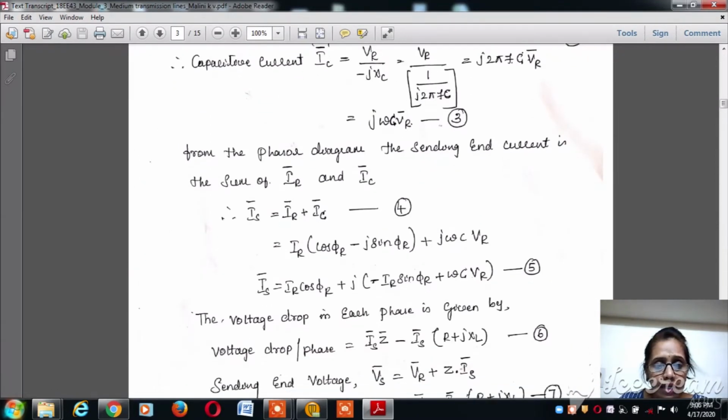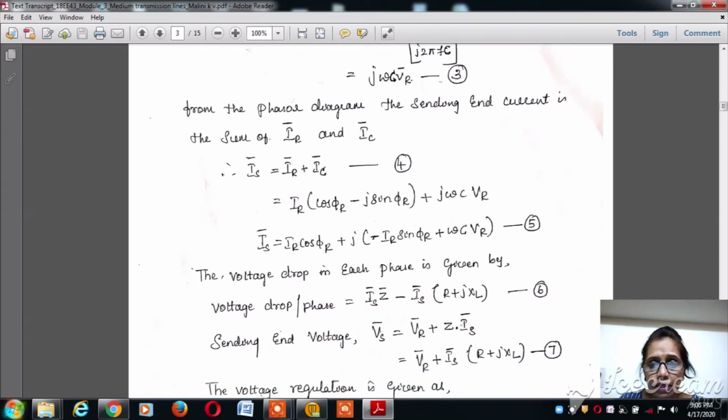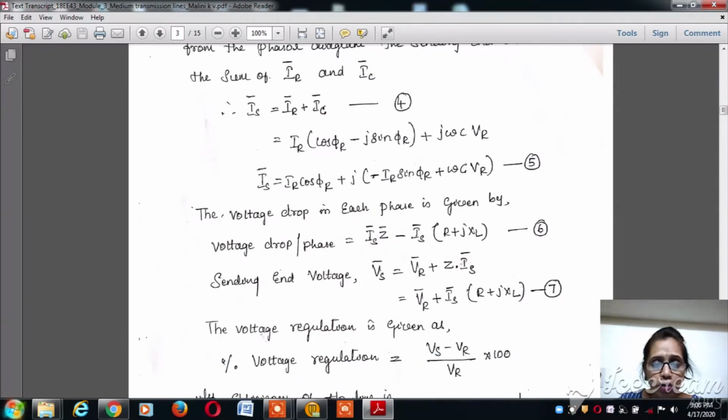So Is is equal to IR into cos phi r plus J into minus IR sin phi r plus J omega C VR. Keep this as equation 5. Voltage drop per phase is equal to Is into Z, that is Is into R plus JXL, referring to figure 1. Keep this as equation 6.